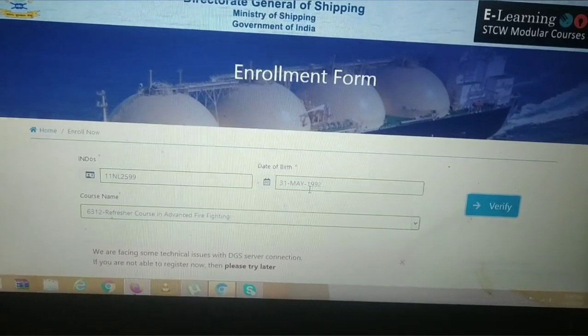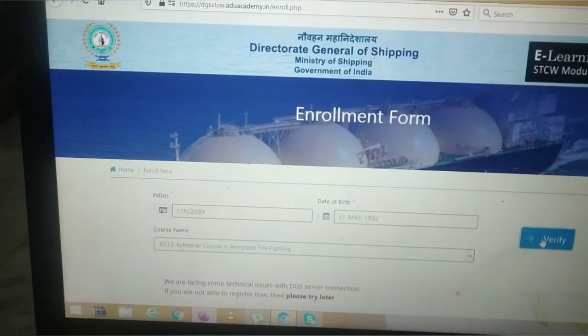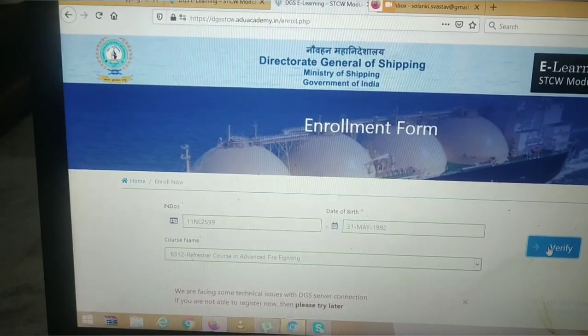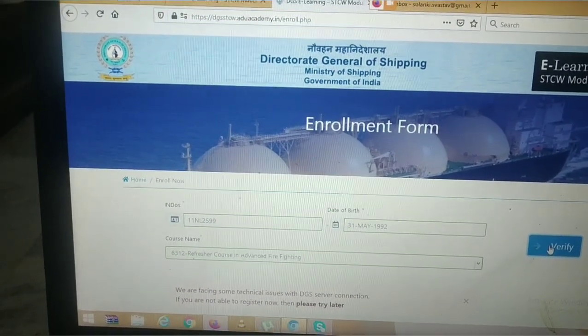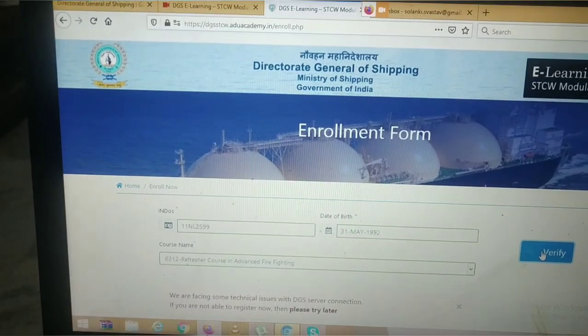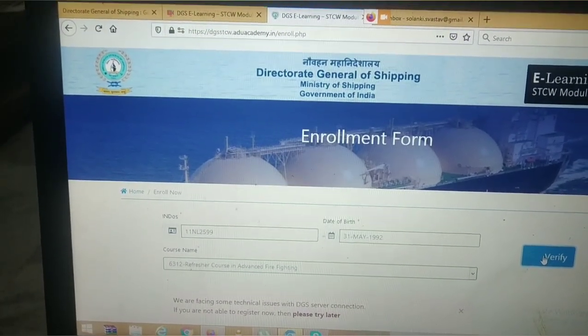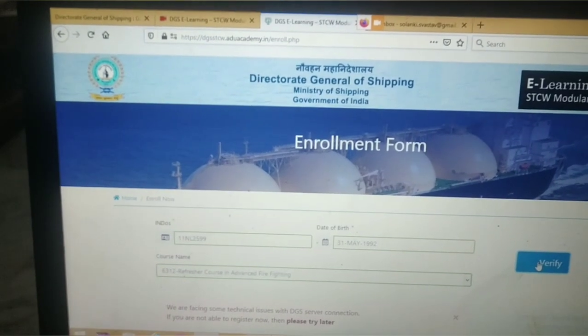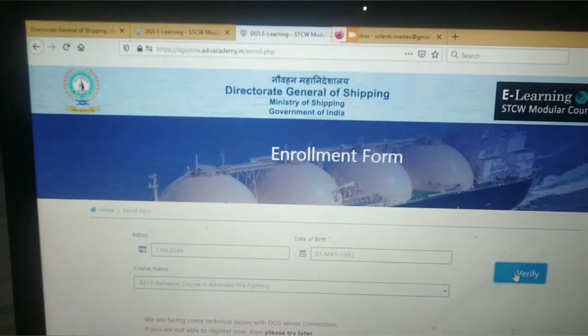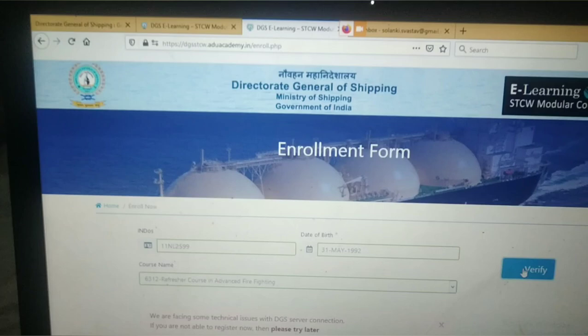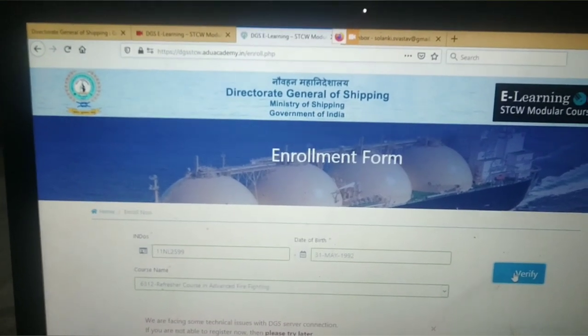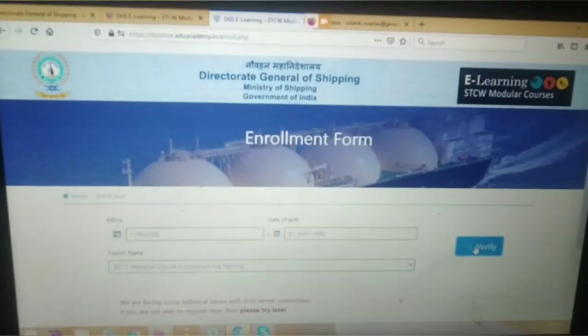Anyway, I'm going to skip to the next step. After verification, one window will open regarding your endorse number and your registered course. It will auto pick up your registered email ID and mobile number from your profile. So before enrolling yourself, make sure your email ID and mobile number are up to date, because you are going to receive your username and password on that email only.